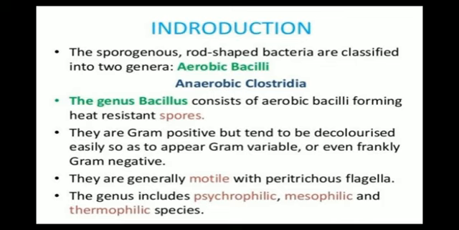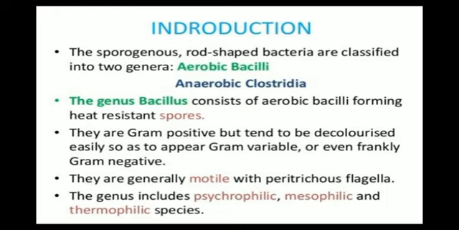That means it is heat resistant and will not die if we provide it heat or hot temperature, because of its heat resistant spores.